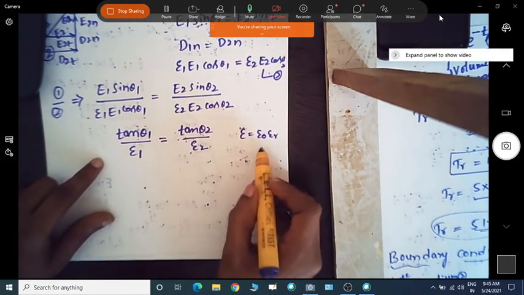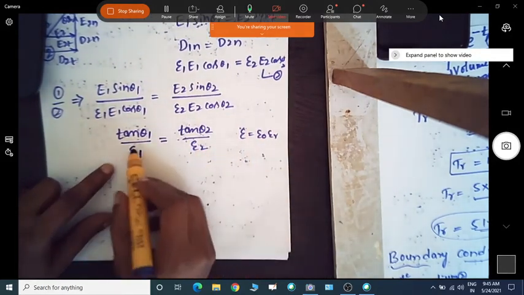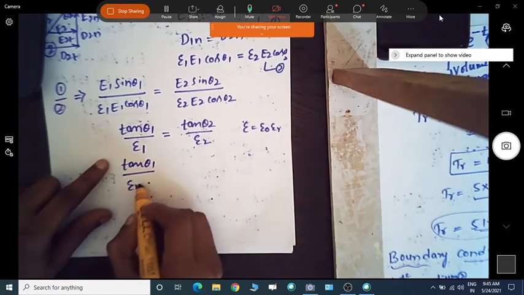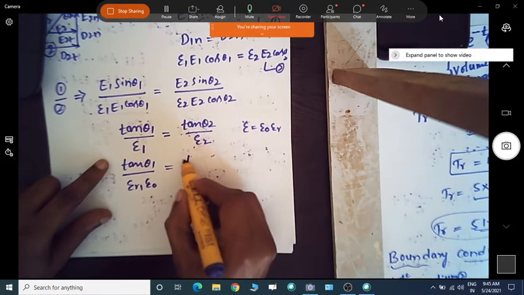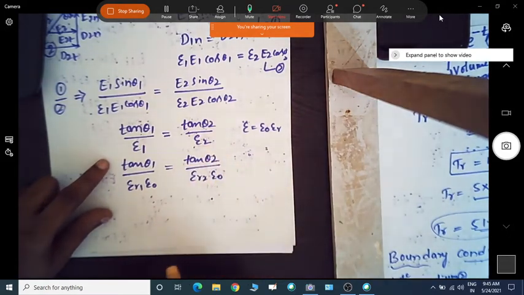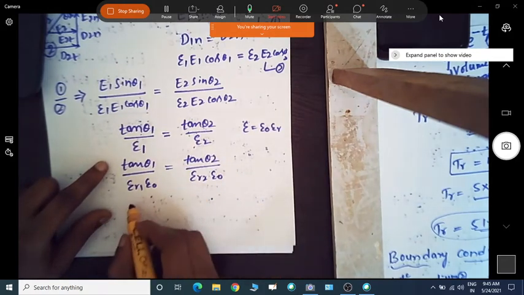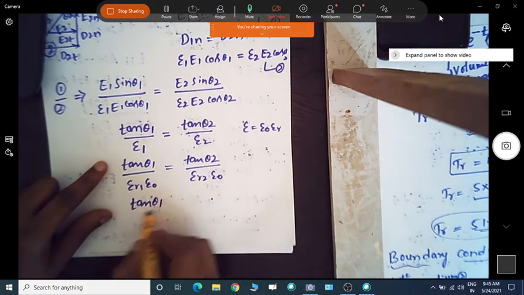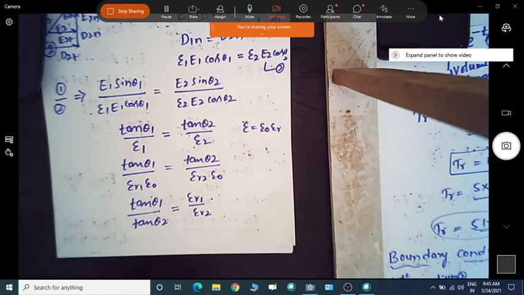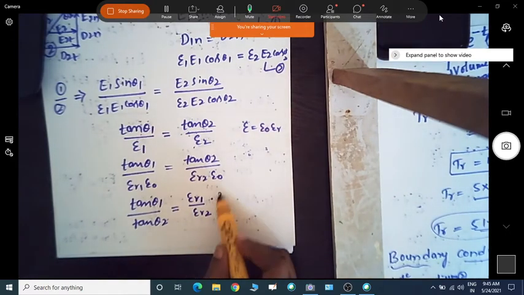So we can have epsilon naught for both, and write tan theta 1 by epsilon r1 epsilon naught, which is equal to tan theta 2 by epsilon r2 epsilon naught. Since epsilon naught cancels, we can write the ratio tan theta 1 by tan theta 2, which is equal to epsilon r1 by epsilon r2. So now this is the law of refraction.